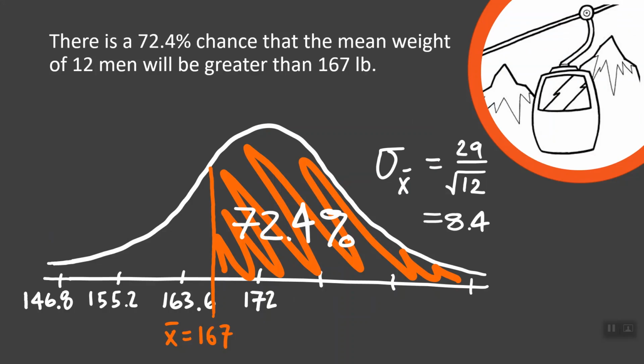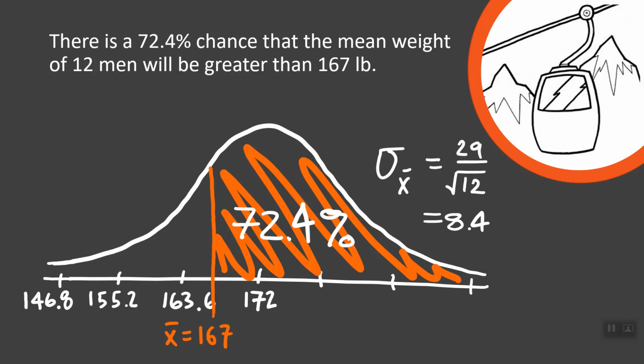So that tells us that there's a 72.4% chance that the mean weight of 12 men will be greater than 167 pounds. Now this doesn't sound so promising. Seems like a pretty high probability that those 12 men's weights could exceed the gondola's capabilities.